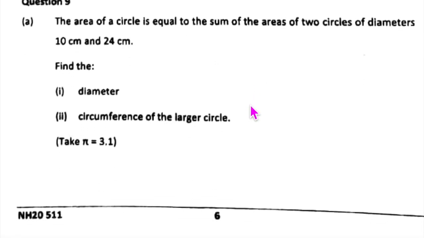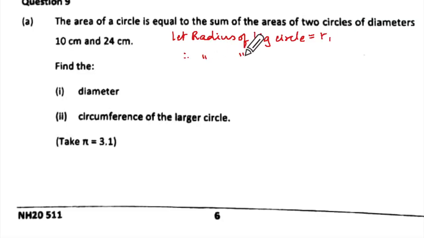Let us come to this. Read. The area of a circle is equal to the sum of the areas of two circles of diameters 10 centimeter and 24 centimeter. Find the diameter and the circumference of the larger circle. Take pi is equal to 3.1. Okay, so you will say let radius of big circle equal to R1.